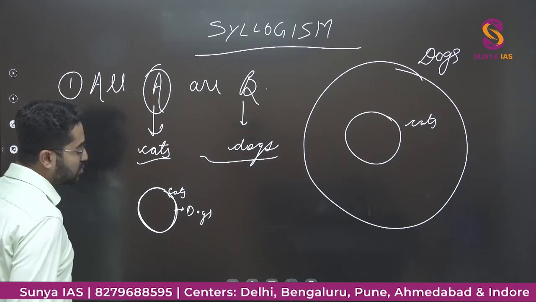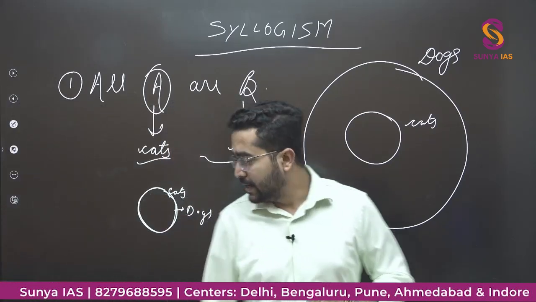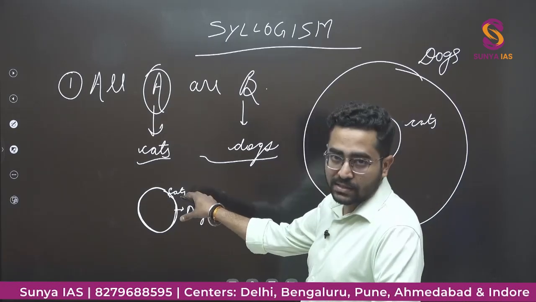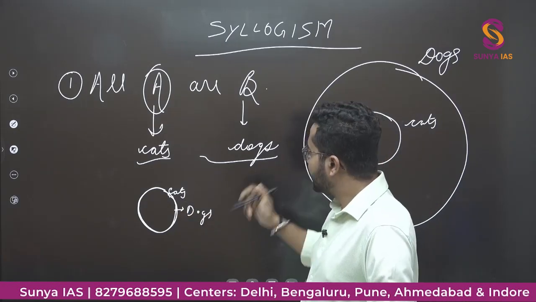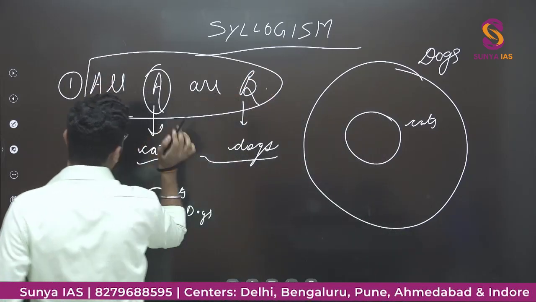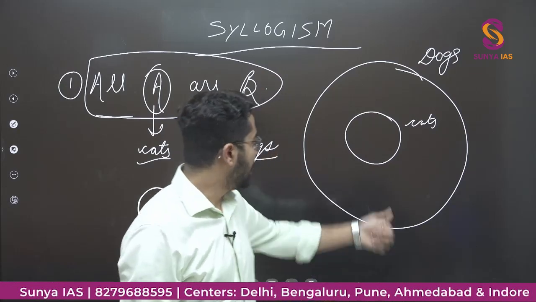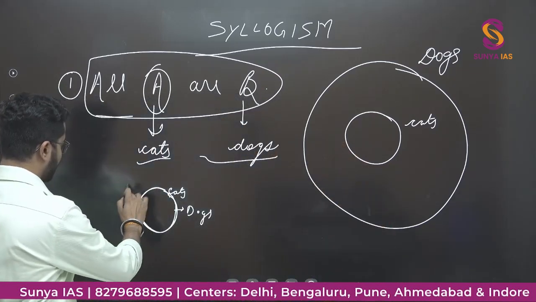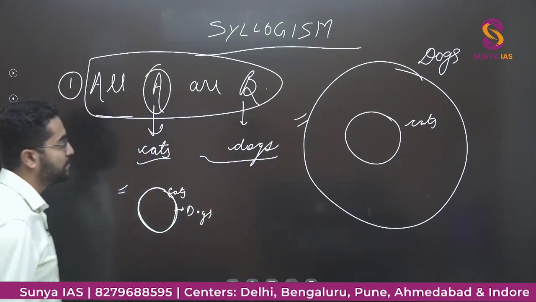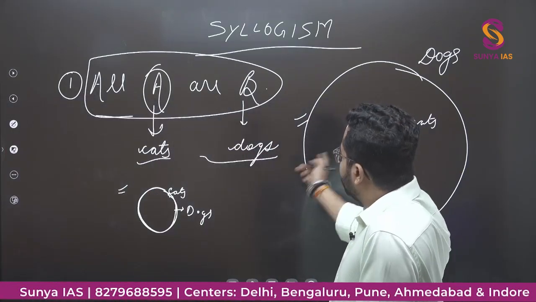So here also you can find all cats are dogs, right? It is not given whether the number of dogs is more than cats. ये नहीं दिया हुआ है, ठीक है? So अगर केवल ये स्टेटमेंट दिया है all cats are dogs, ठीक है, then there will be two possibilities, either this one or this one. Both these Venn diagrams will satisfy this statement, ठीक है? That's why I told you these two scenarios.